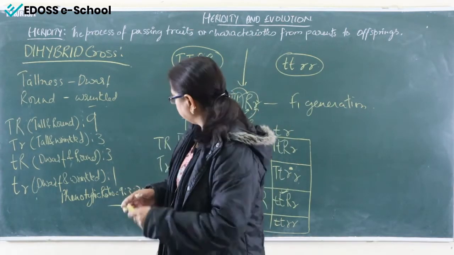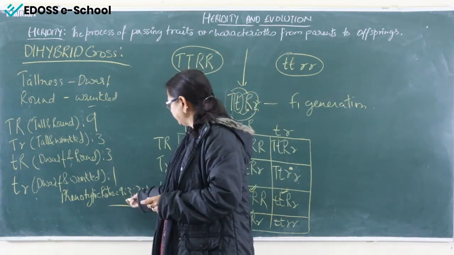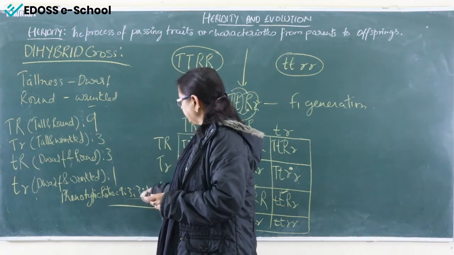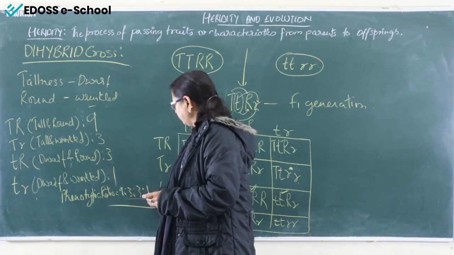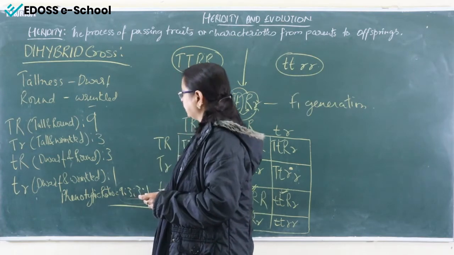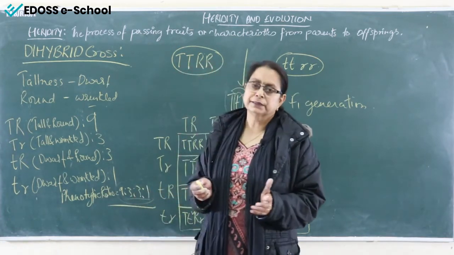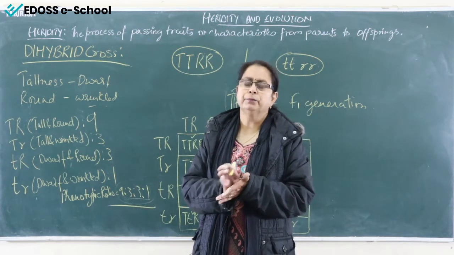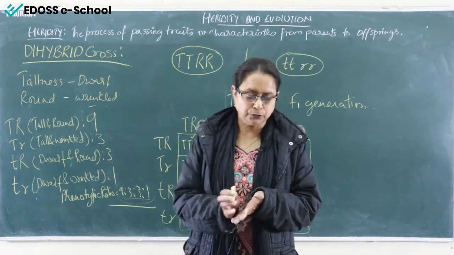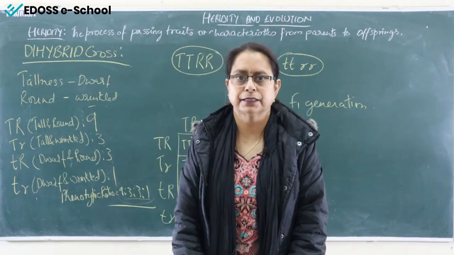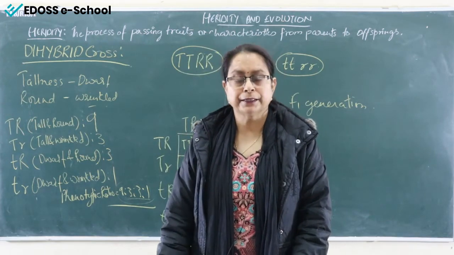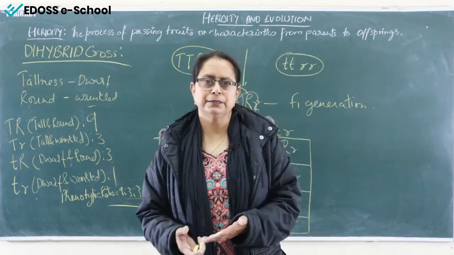Because if it is asked in the ratio, then you have to write it here again. Percentage won't be asked in the dihybrid cross because it is complicated. So percentage will be asked only in the monohybrid cross. So these are the two crosses that we study over here, and you do practice taking different examples at home.